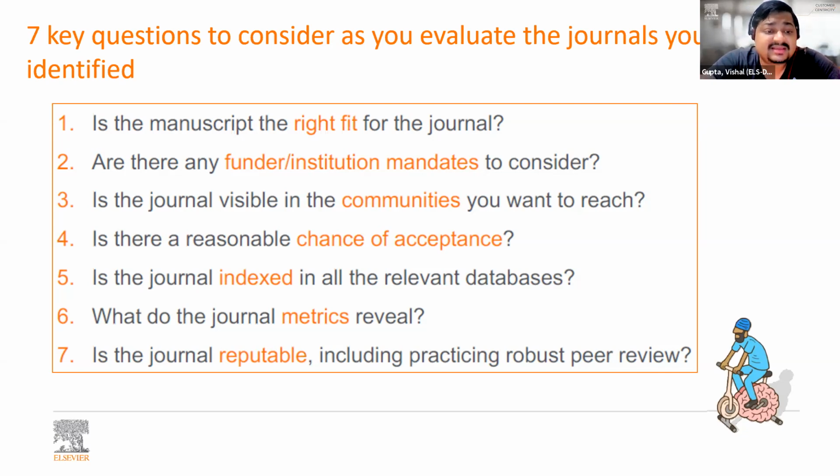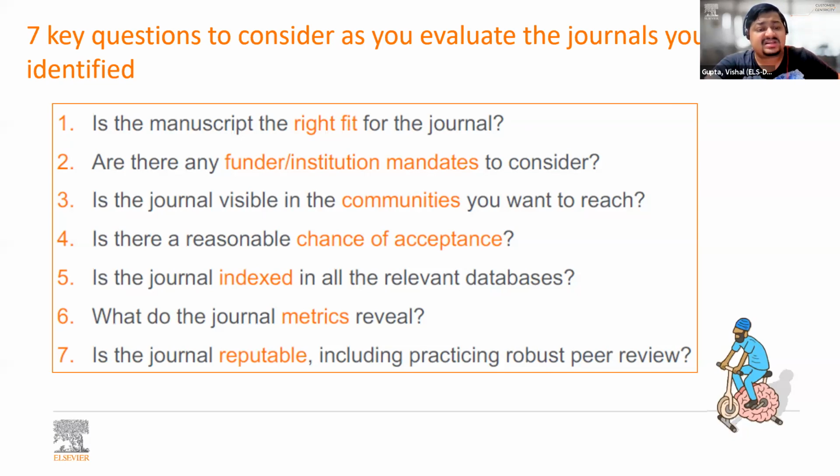Then, is the journal visible in the communities you want to reach? So as I always say, don't run after metrics. Metrics are only one of the parameters. Don't run after metrics. Only try to find the right audience. Because who is going to give you recognition? The audience. So instead of running after impact factor, you could try and identify which journal has the best audience for your article, who are going to read your paper, appreciate it, and then cite it.